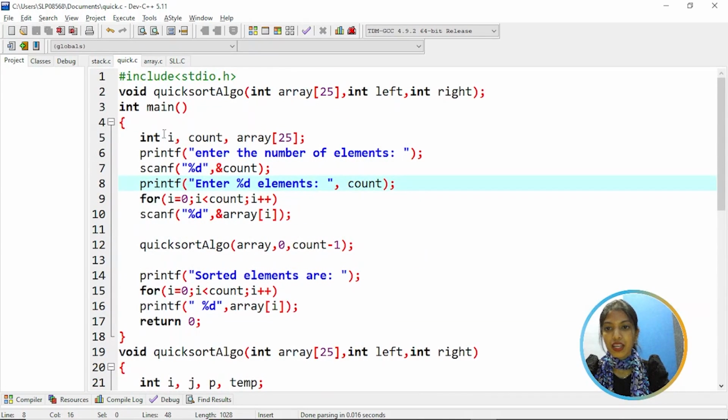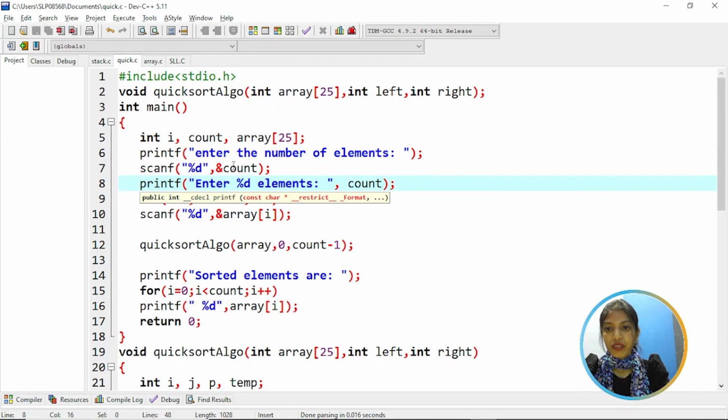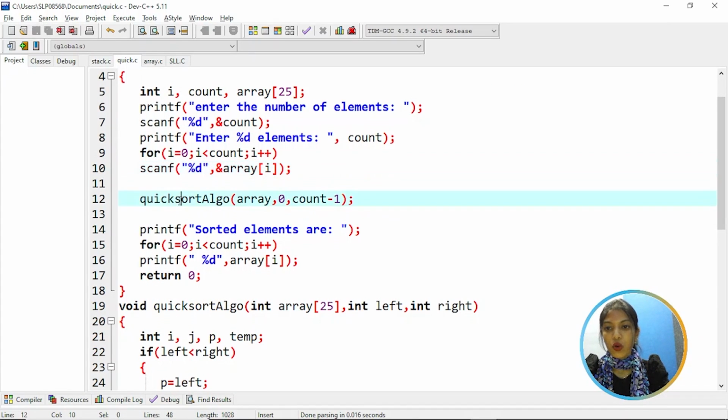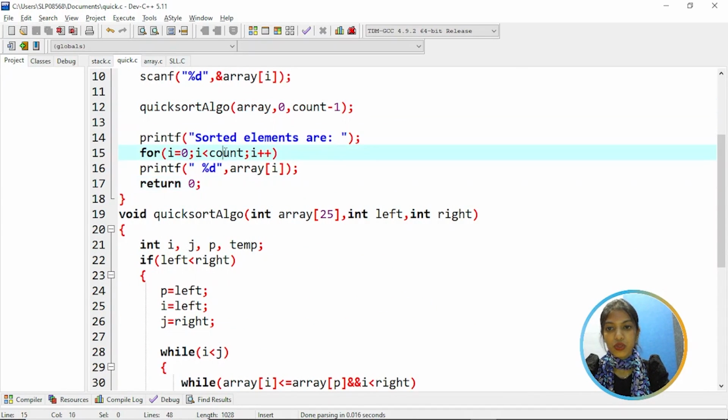So coming to the main function, here we have i, count and an array of size 25. It's first asking to enter the number of elements. Suppose you want to enter 5 elements to arrange in ascending order, then enter 5. Once you enter 5, it will ask to enter the elements one by one, from 0 to count. Then we are calling the quicksort algorithm to sort the elements, and then it will print the sorted elements from i equal to 0 to i less than count.